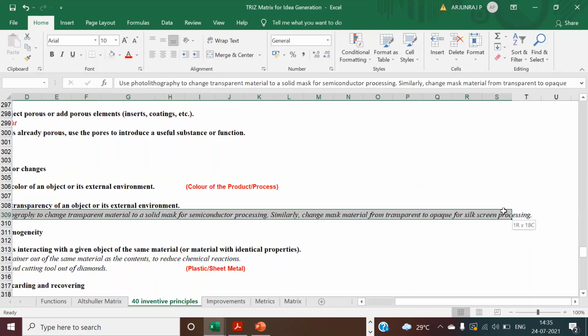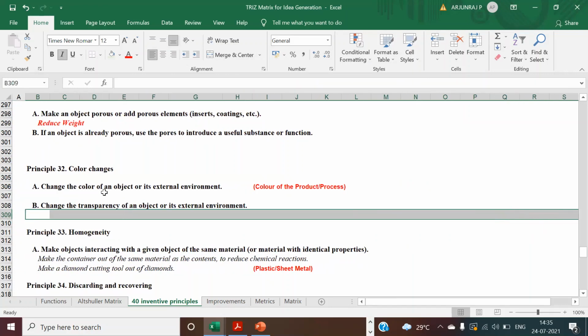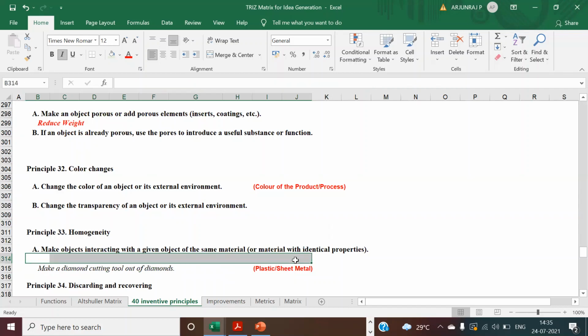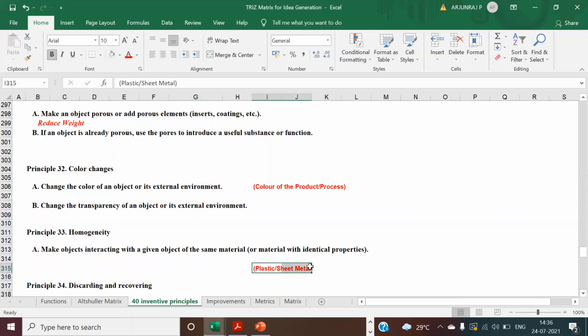And going for homogeneity. Homogeneity means instead of following different processes, you can follow the same process, even if you have a different company or a different manufacturing location. Don't go for a different one. Look for a standardized one so that you can reduce the cost also. This is one example with respect to material. We have different materials like plastic, sheet metal, and you go with the same homogeneous thing so that you can reduce the cost.